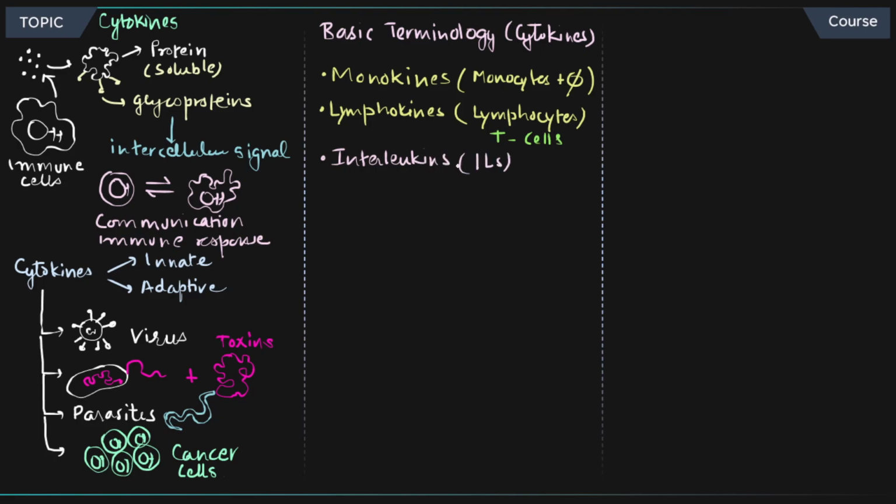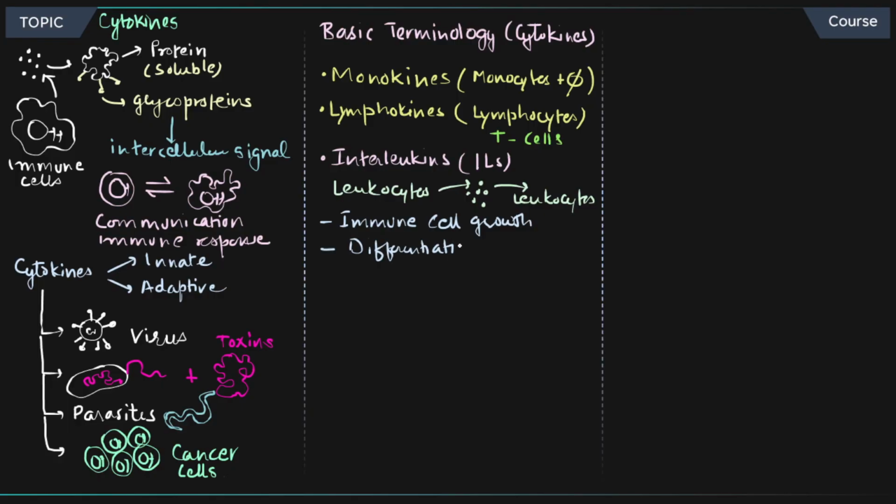Interleukins, they are ILs. Interleukins are produced by leukocytes, right? So let me write it down. Leukocytes, when leukocytes produce some cytokines and then they will also affect the leukocytes. Those leukocytes producing those molecules are called interleukins. So those molecules are interleukins. They are important for immune cell growth, important for differentiation of immune cells, as well as activation of the immune cell for performing a particular function.